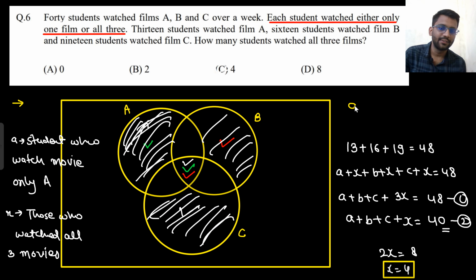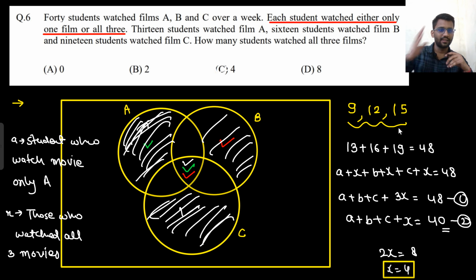There are 4 students who watched all 3 movies. There are 9 students who watched only movie A, 12 who watched only movie B, and 15 who watched only movie C. 9 only A, 12 only B, and 15 only C, plus 4 who watched all 3 movies. So all these combined will give you 40. Did you understand the problem? So this is how we will be solving.